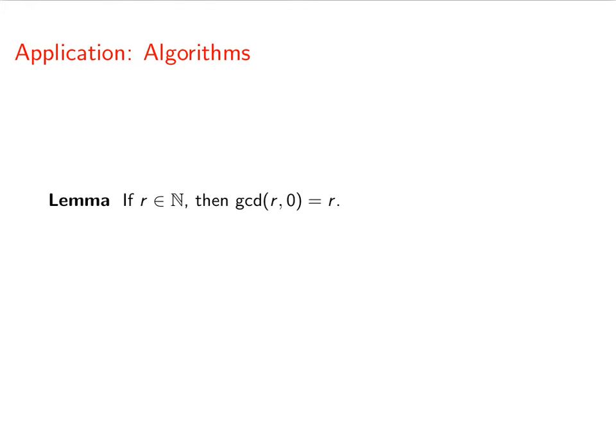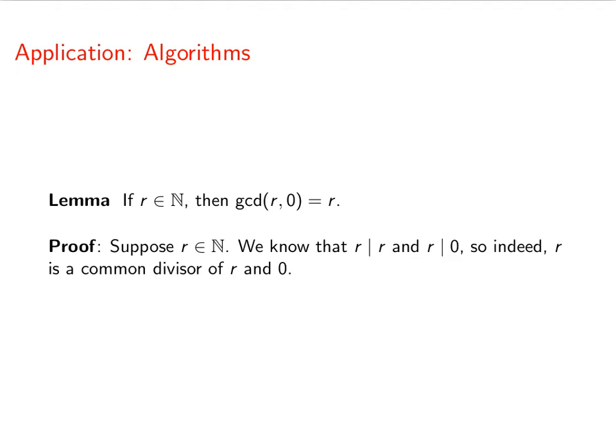Alright, so our first lemma says that if r is a natural number, then the GCD of r and 0 is just r. Now remember, when we defined the GCD of two integers a and b, we said that a and b cannot both be 0, but it's okay for one of them to be 0. And that's what happens here. To prove this, let's suppose that r is a natural number.